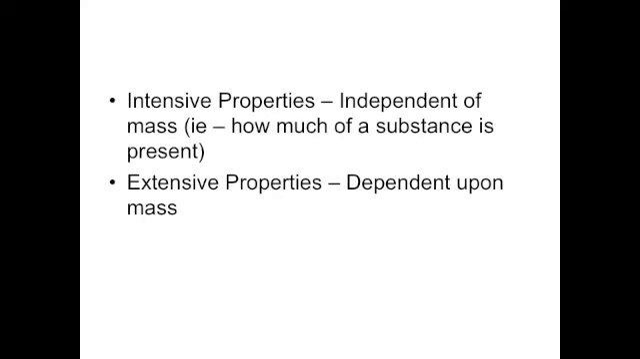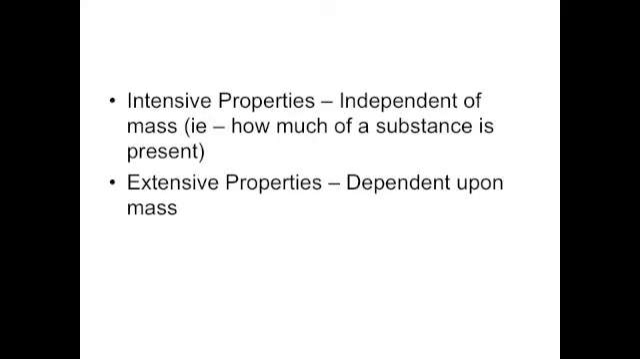Intensive properties are properties that are independent of mass. For example, how much of a substance is present. For example, when we looked at the sand, actually let's look at the iron. When we looked at the iron, if we had one little grain of iron, the color of it was black. That's an intensive property. It was independent of mass. An extensive property would be dependent upon mass.